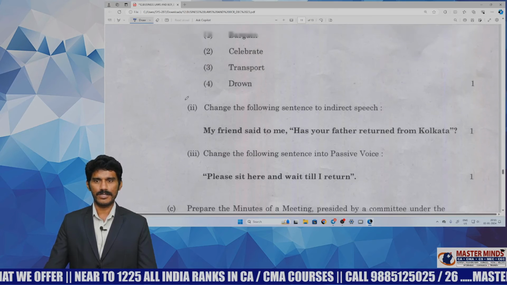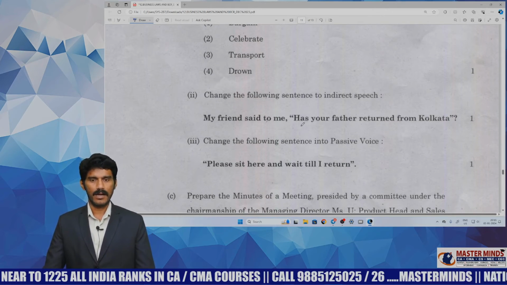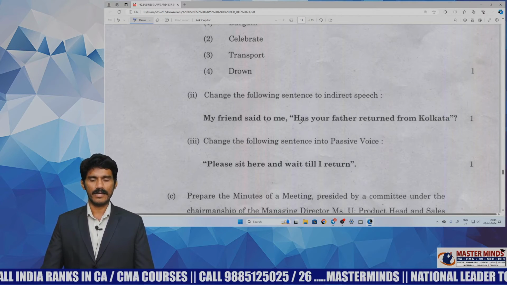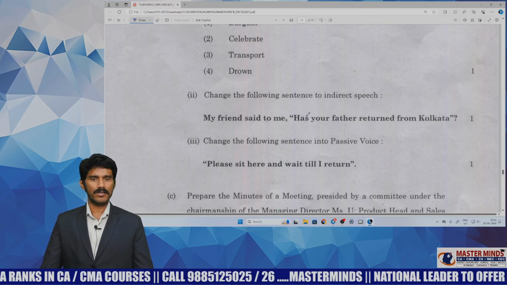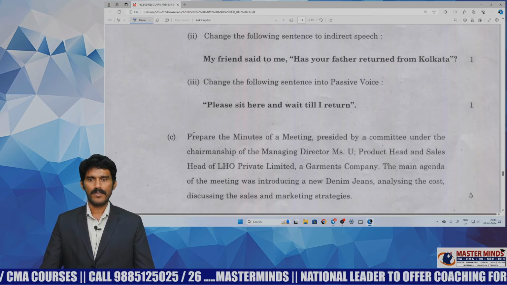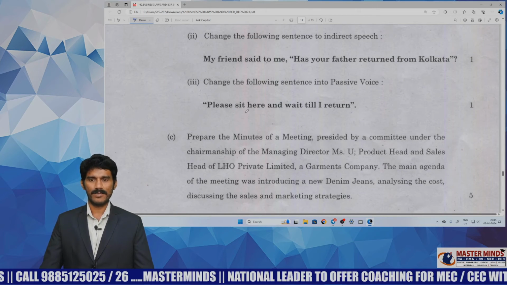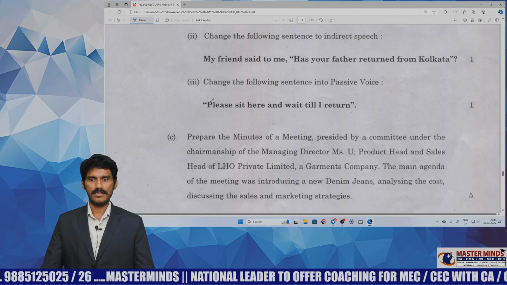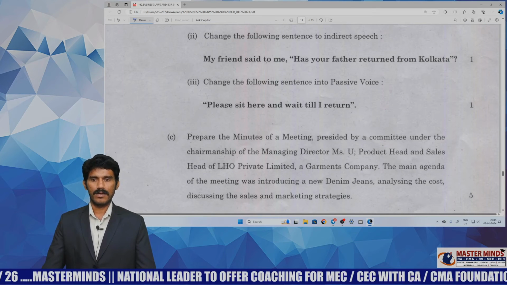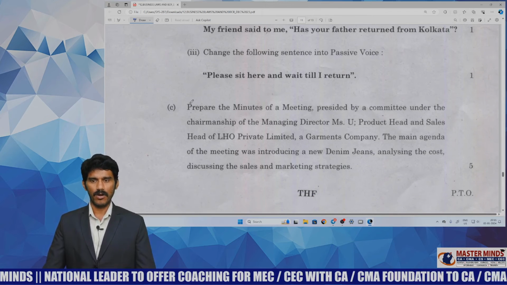Next, 9B2 question is from changing direct speech to indirect speech, and it has been covered in our material. The models have been covered, of course not exactly the same question, but with the knowledge of those models it can be easily answered. So it can be rated an easy question. And the third one, from active voice to passive voice, is a request model question, imperative request model, and these models have been covered in our material. It can be easily answered with that knowledge.